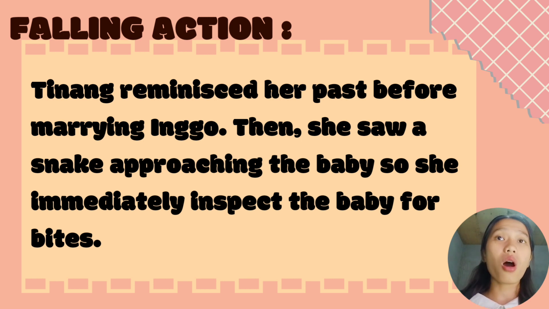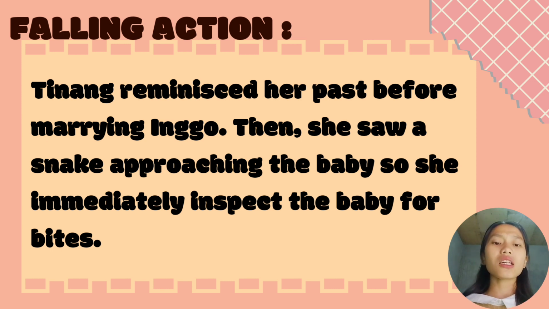Then she saw a snake approaching the baby. So she immediately inspected the baby for bites. So while she was very deep in thought, there was a snake which was trying to bite her child, which she placed in the corn husk. So it was like she was so into that thought, she was so into her past that she slightly forgot that she had a child that she placed in a corn husk.